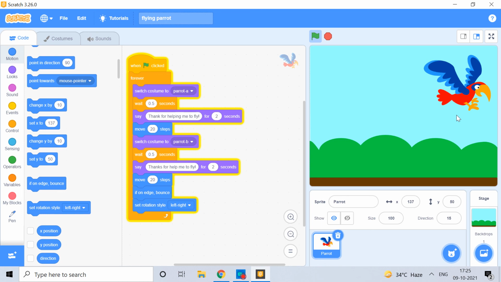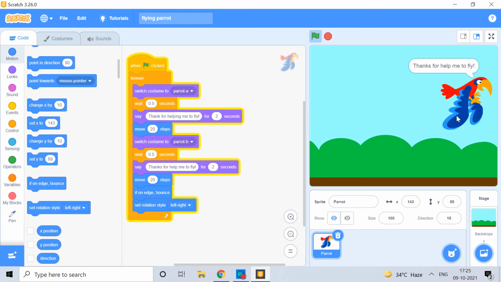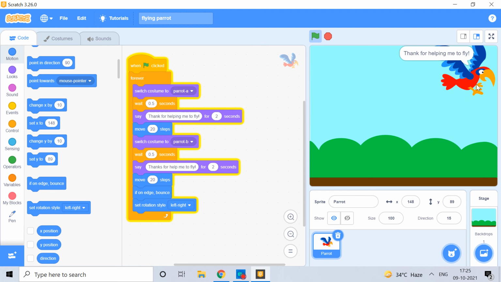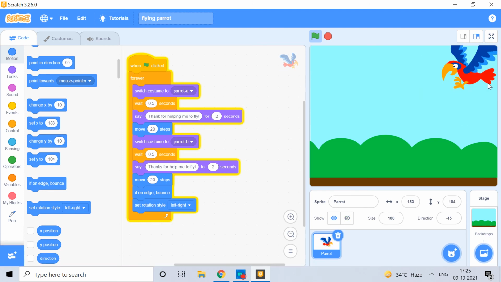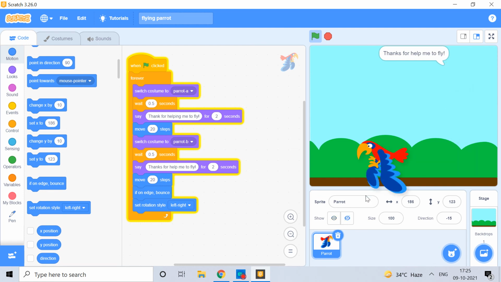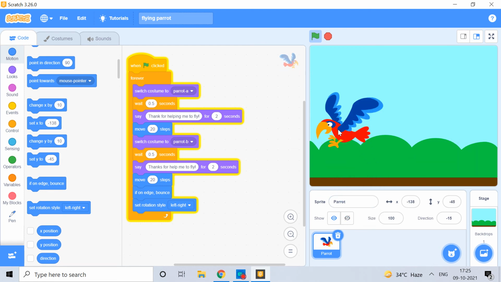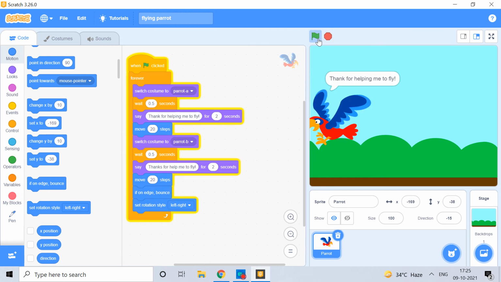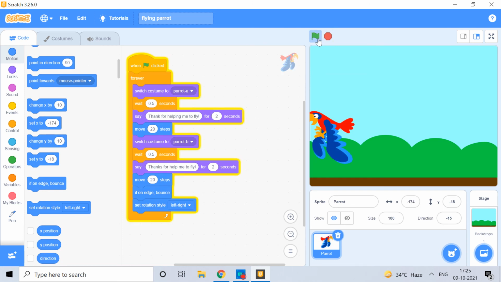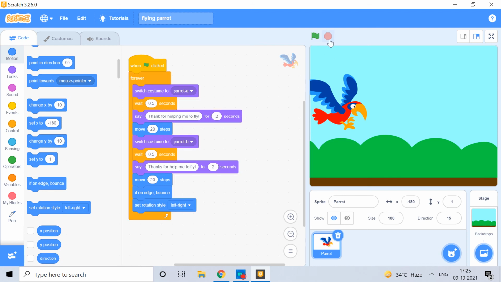Thanks for helping me to fly. And if it touches the edge, it will bounce and come back. You can see here that it is only left to right, not the position.